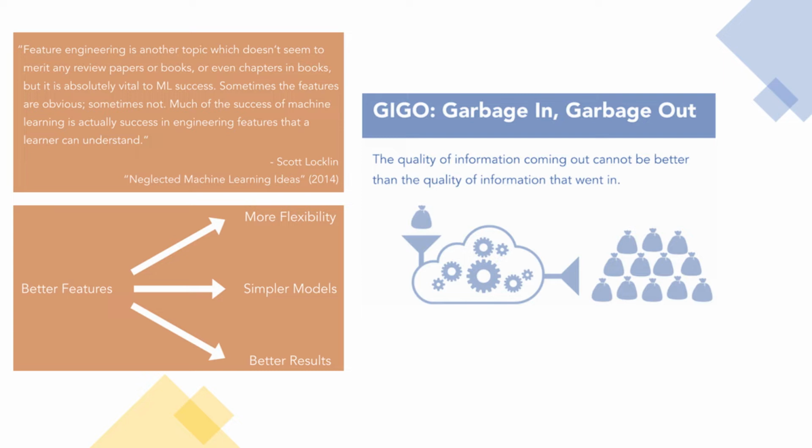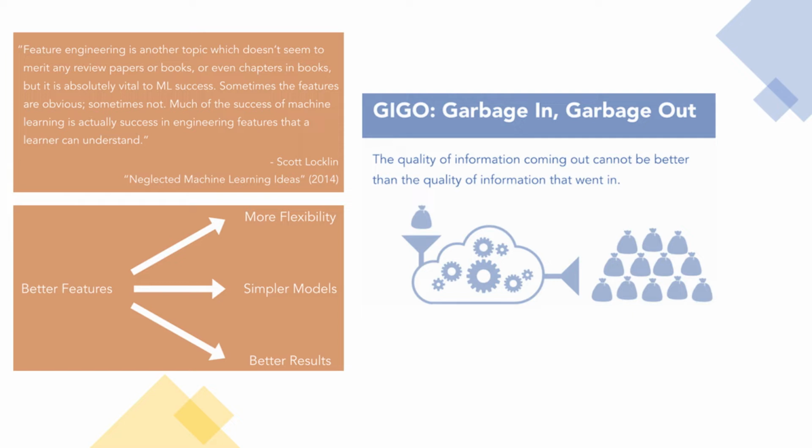Feature engineering is another topic which doesn't seem to merit any review papers or books, or even chapters in books. But it is absolutely vital to machine learning success. Sometimes the features are obvious, sometimes not. Much of the success of machine learning is actually success in engineering features that a learner can understand.